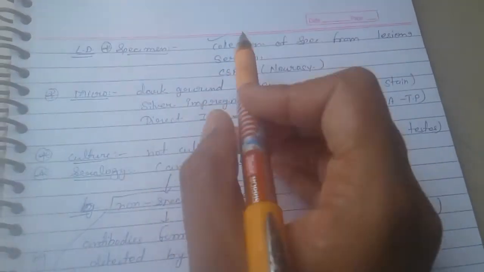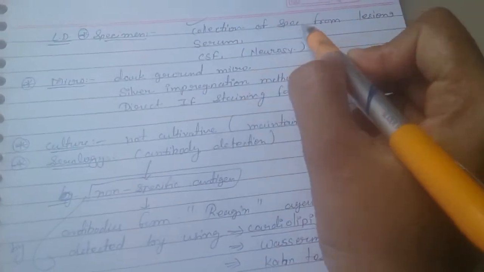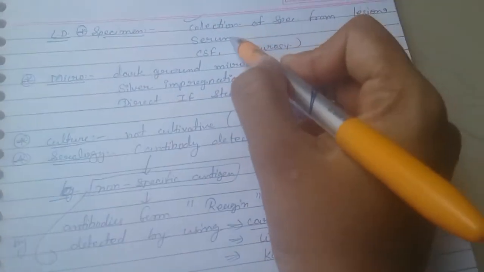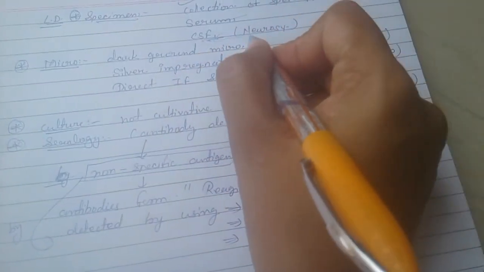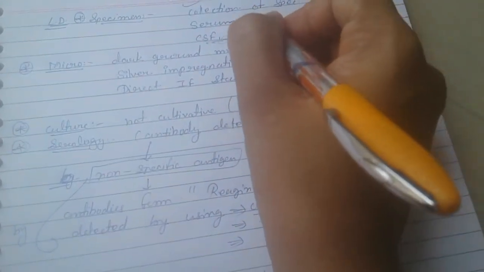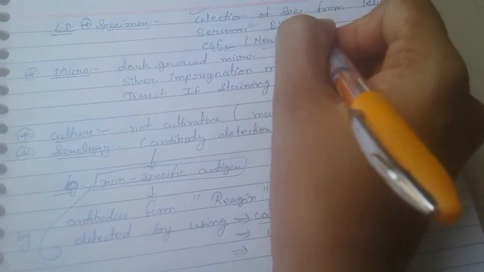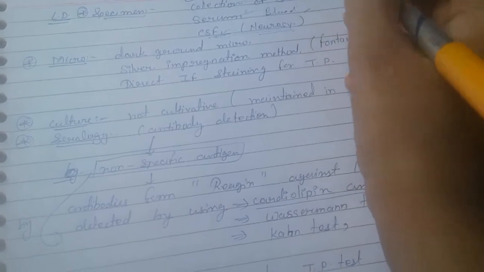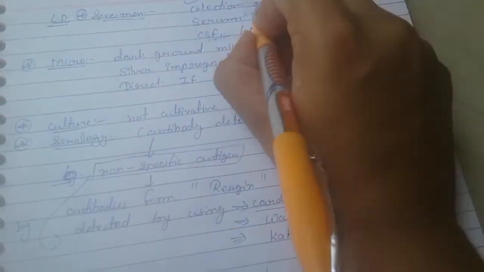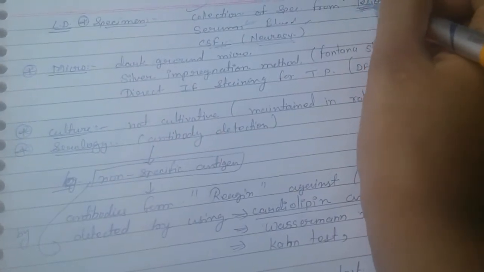Laboratory diagnosis. Specimens collected are from lesions, serum, and CSF. CSF is used for neurosyphilis, serum for blood infection, and the lesions are in the scrotum, labia majora, testes.